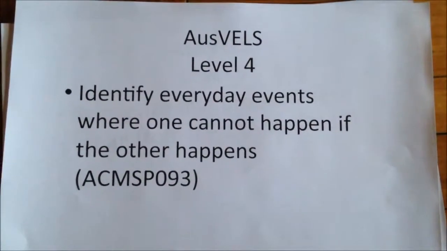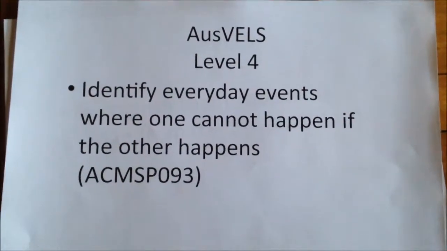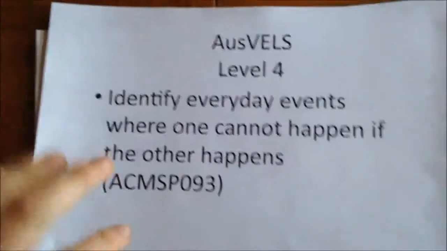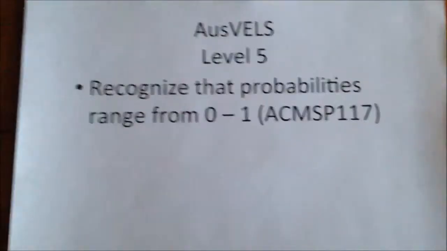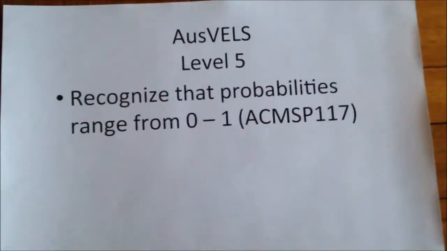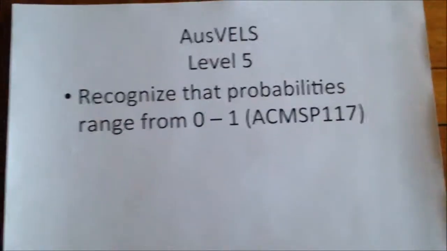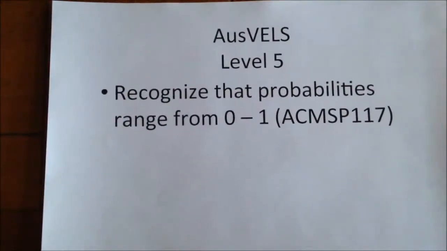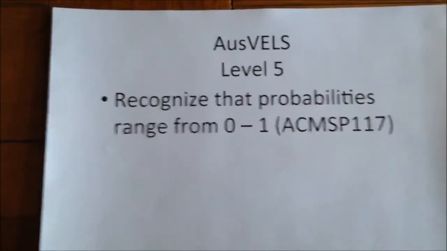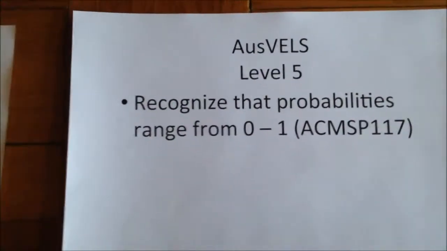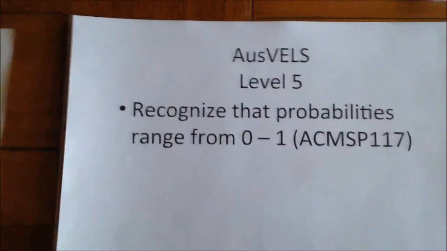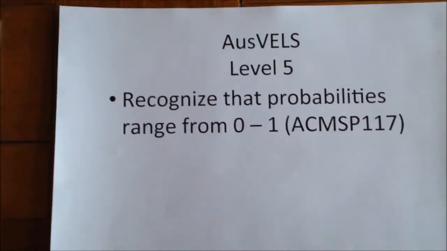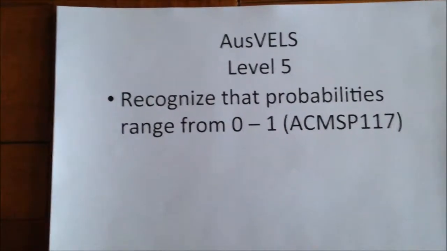Our last activity will be focusing on Auswahls level 4: identify everyday events where one cannot happen if the other happens. And Auswahls level 5: recognise the probabilities range from 0 to 1. The activity is called Nearly the 9 o'clock news. Students are given 4 events that might appear on the news, such as a weather report, a car thief, a child falling over, and a school tennis competition. Students have to list whether these events are likely to appear on the national news.